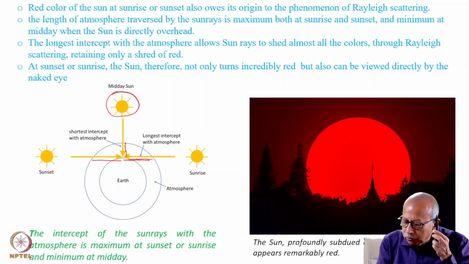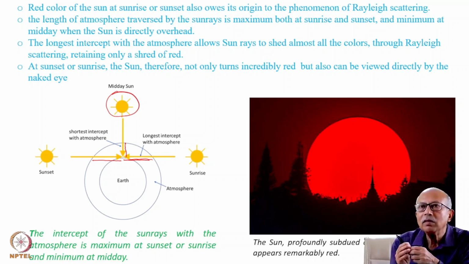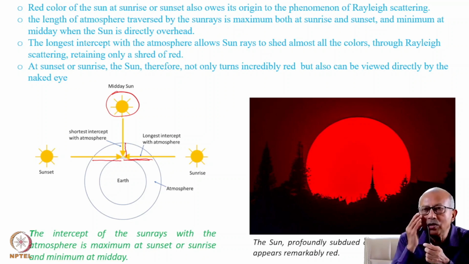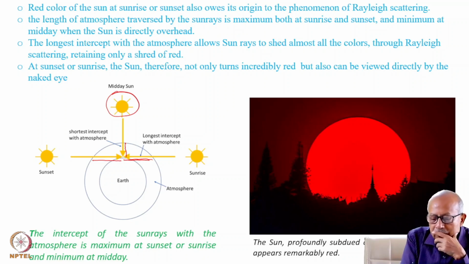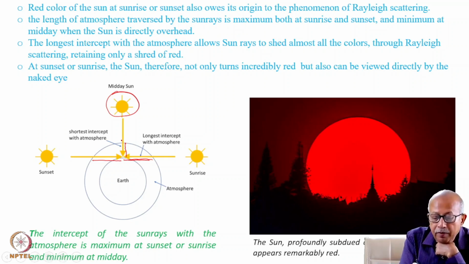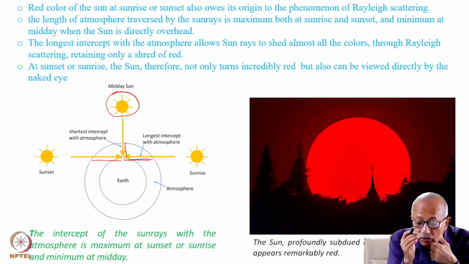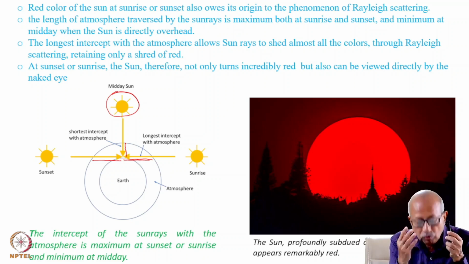So it looks profoundly subdued, and you can actually look at the sun. And because you look directly at the sun, the light that reaches you is red. All other colors are gone because of extensive Rayleigh scattering that has occurred during sunrise and sunset. And during midday, Rayleigh scattering is minimum. So sunlight retains a lot of intensity. So you can never look directly at the sun. It will be very painful.